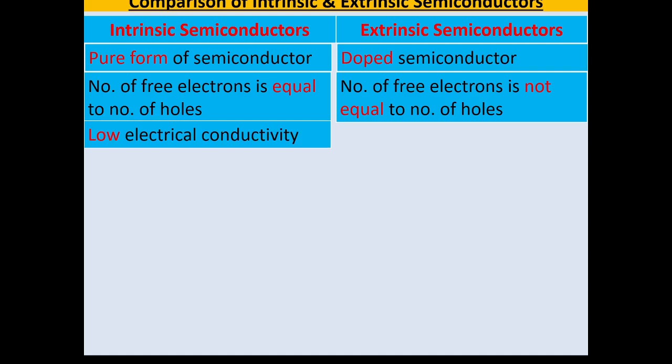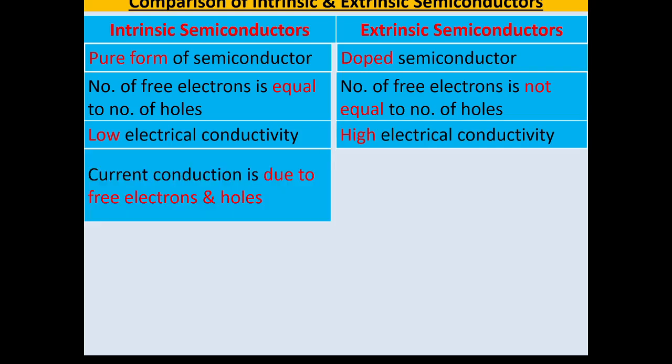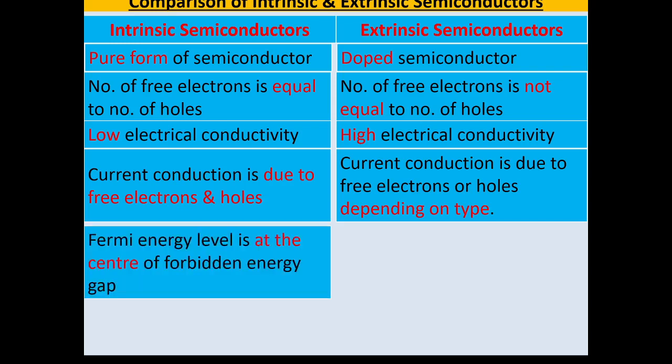Intrinsic semiconductors have low electrical conductivity, whereas extrinsic semiconductors have high electrical conductivity. In intrinsic semiconductors, current conduction is due to both free electrons and holes, whereas in extrinsic semiconductors it is due to free electrons or holes, depending upon which type of impurity material is added to the pure semiconductor.